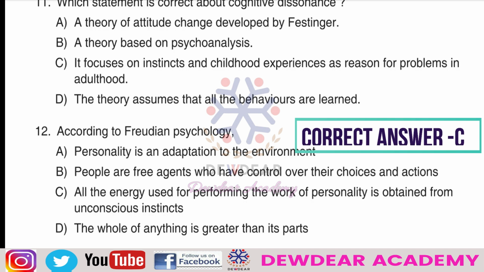When we analyze the first option, personality is an adaptation to the environment, actually that concept is based on the trait theories in psychology. The trait theories are shaped by environmental factors. So Freudian psychology is not giving stress to this statement. Second, people are free agents who have control over their choices and actions. This statement is emphasized by the philosophical theory of existentialism.